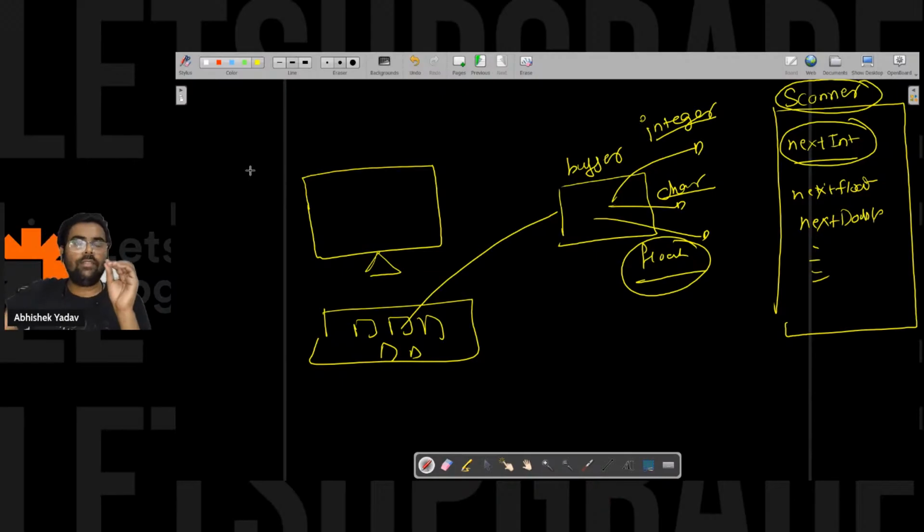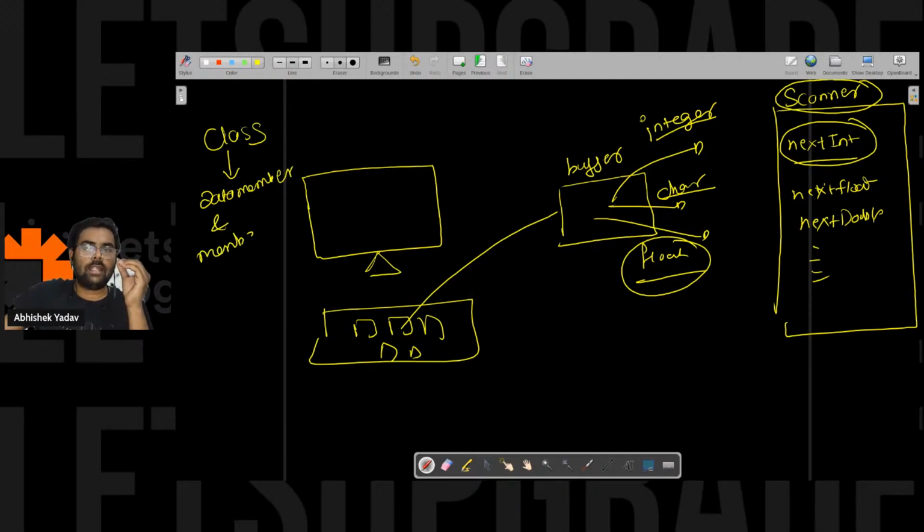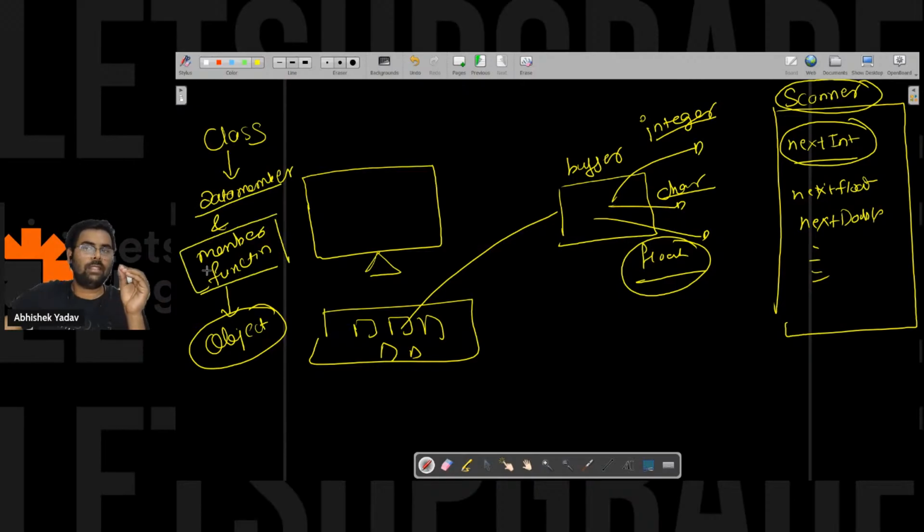And in the first session, we understood that in order to access the data members and member functions of a class, that is, the properties and behavior of a class, I have to create an object. With the help of the object, I can access the data members and member functions. Everyone is clear till this point? Does anyone have any doubt in the class and object part?